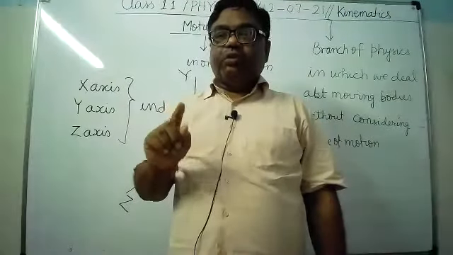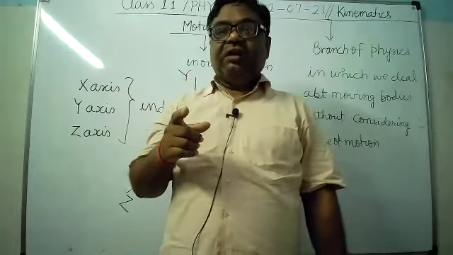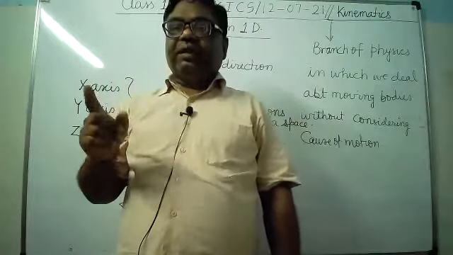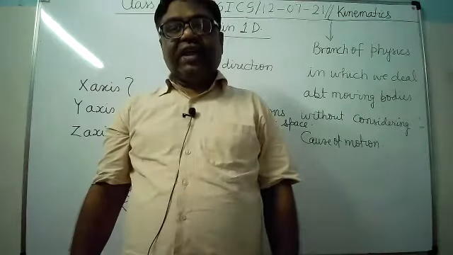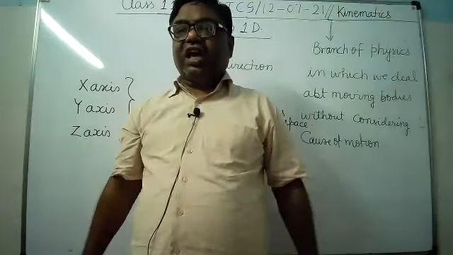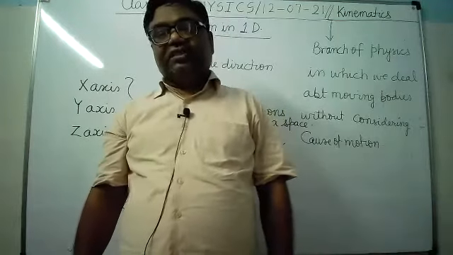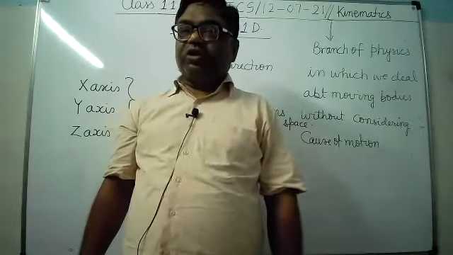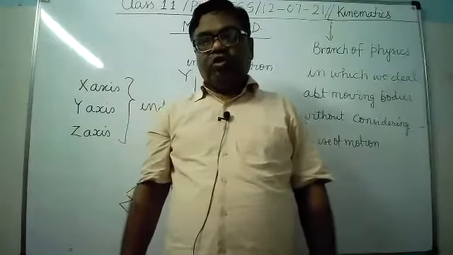When I say the motion of the body is three-dimensional, it means it is moving simultaneously in three perpendicular directions. And these three perpendicular directions are always independent of each other. Perpendicular directions are always independent. It is clear?